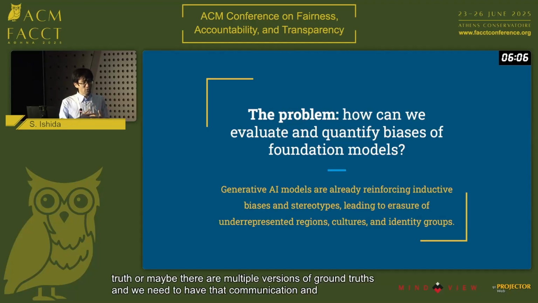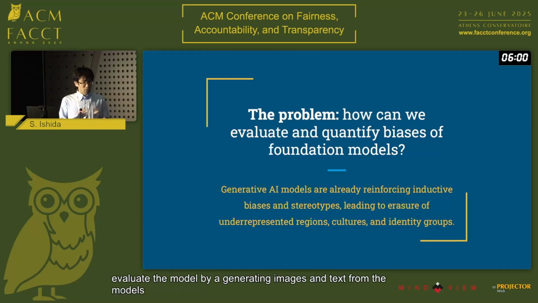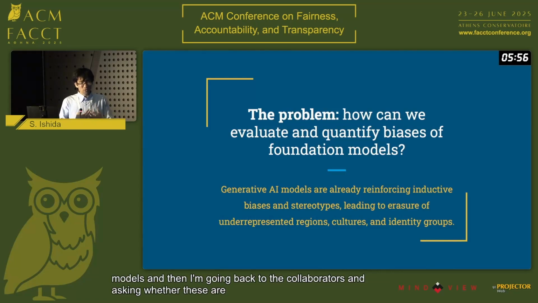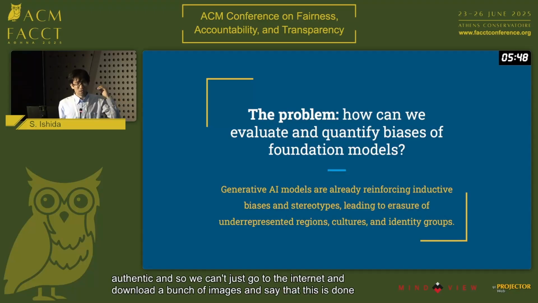And then we need to evaluate the model by generating images and text from the models, and then going back to the collaborators and asking whether these are actually representative and authentic. So we can't just go to the internet and download a bunch of images and say that this is the ground truth data set. No, we have to have this communication and conversation.